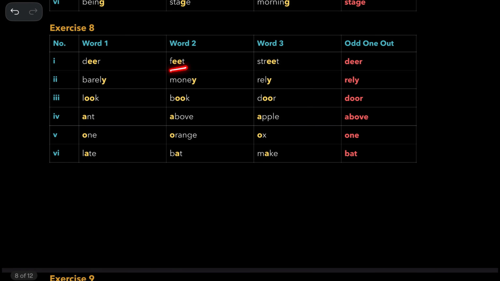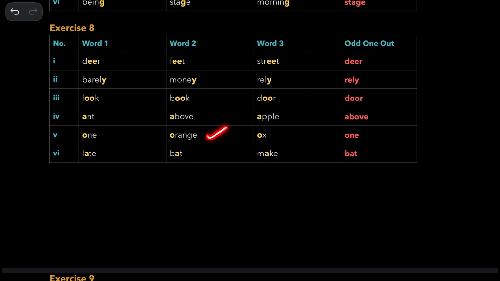And feet and street, similar. Deer is different. Barely and money, similar. Rely is the answer. And look, book, similar. Door is the answer. And apple, above and ant: ant and apple are alike. Above is the answer because a and then a here.